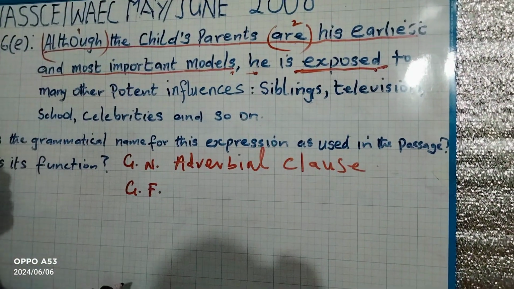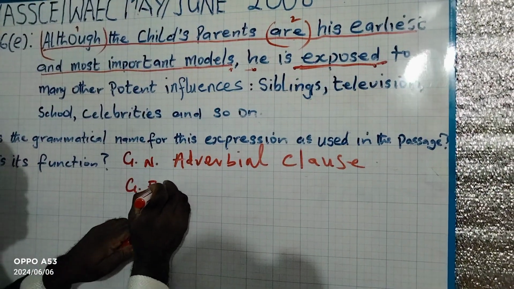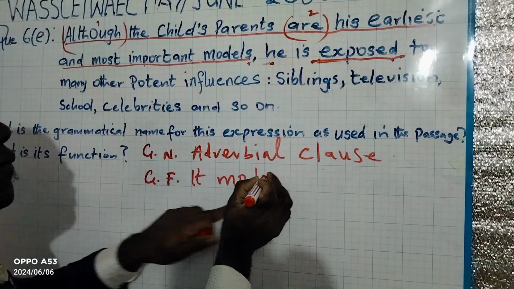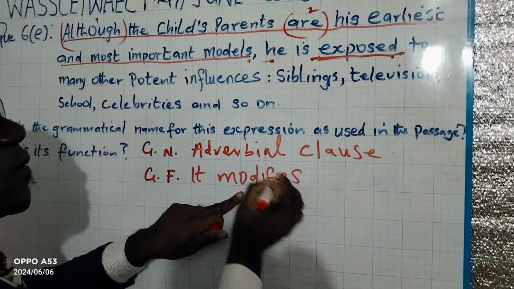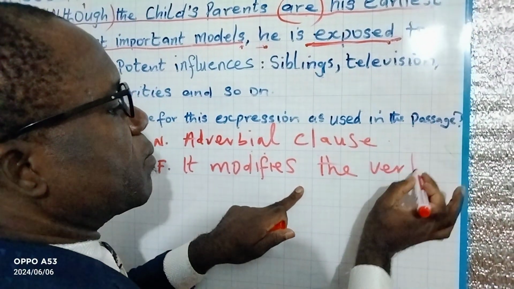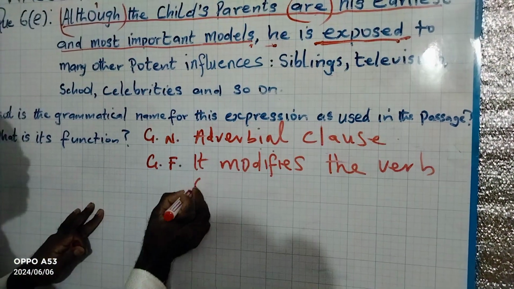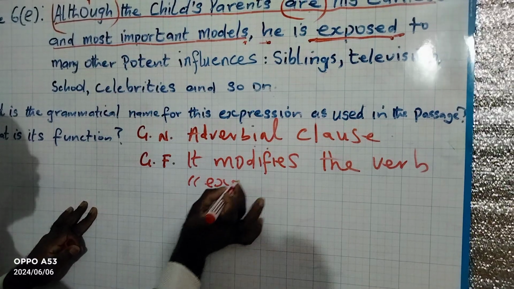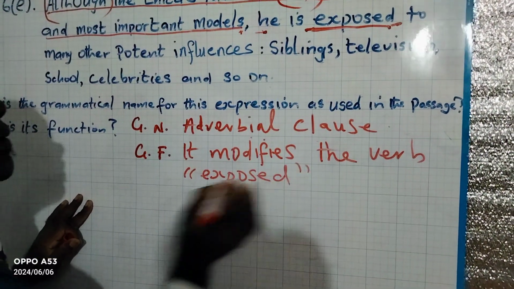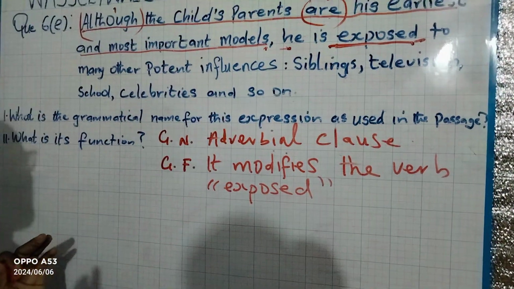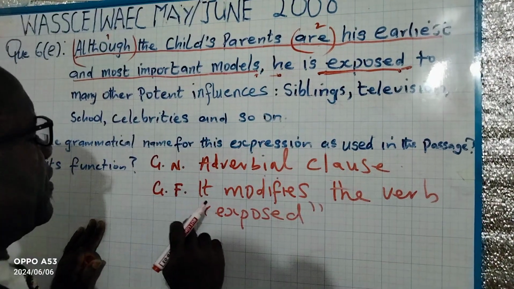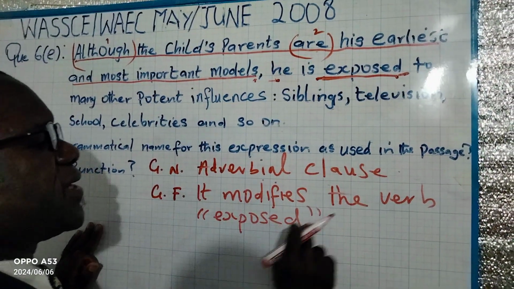So the function is that it modifies the verb, of course, in inverted commas, exposed. Okay? Very simple. So, grammatical name is what? Adverbial clause. Grammatical function, it modifies the verb exposed.